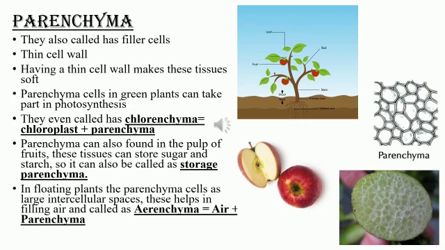Okay, so they have large intercellular spaces. This helps in filling air, so it is helping a plant to float in water because the cells are filled with air. Okay, and that is said to be aerenchyma. It is a combination of two words again, air plus parenchyma.